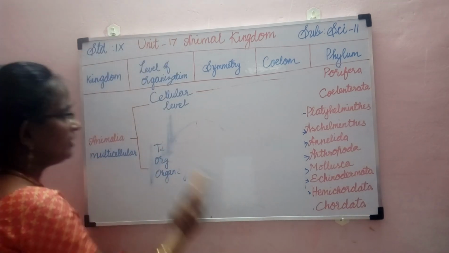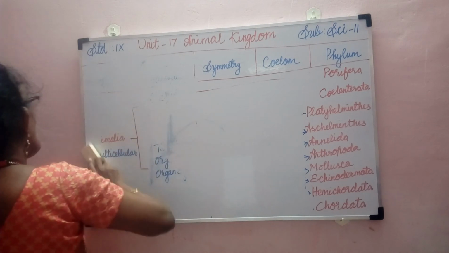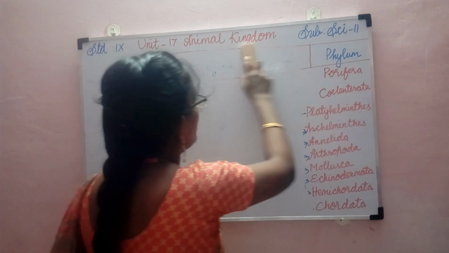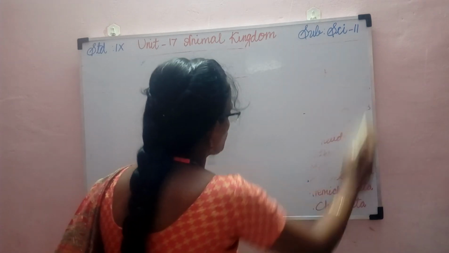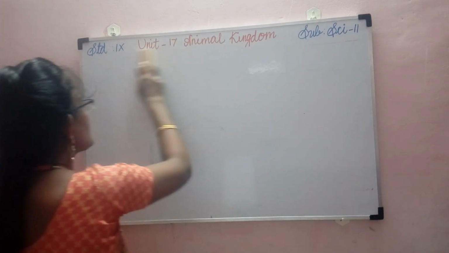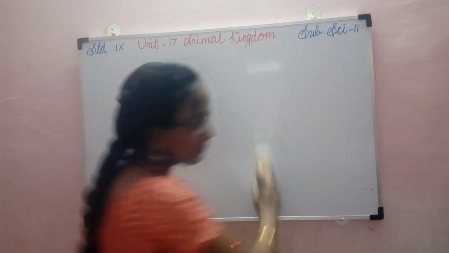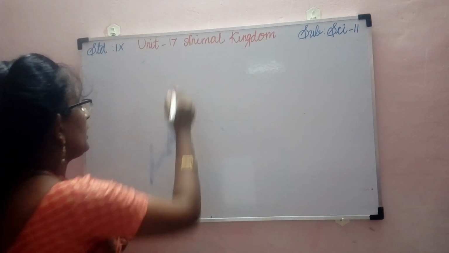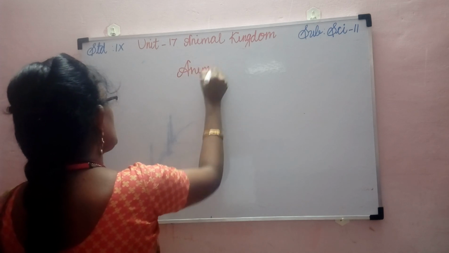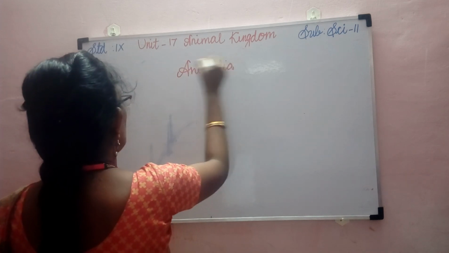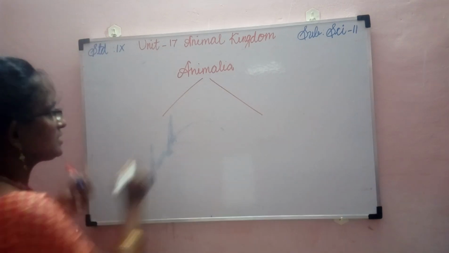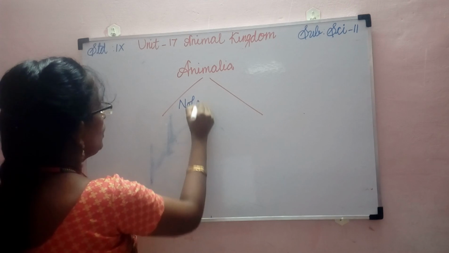So apart from this, the animal kingdom is also grouped into two categories based on the presence of notochord. If an organism possesses the notochord, then those animals are grouped under phylum Chordata. So the kingdom Animalia is divided into two groups based on the presence or absence of the notochord.